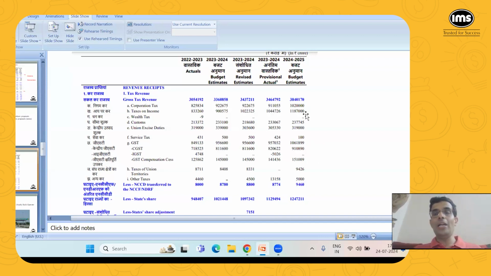So one point I would like to bring to your attention here is just compare the numbers of the corporate tax, 10,20,000 crores, income tax that individuals like you and me pay, 11,87,000 crores, and GST, 10,62,000 crores. Okay, so all these three numbers are in a way comparable, so they are not hugely different from each other, maybe about 10% here and there.